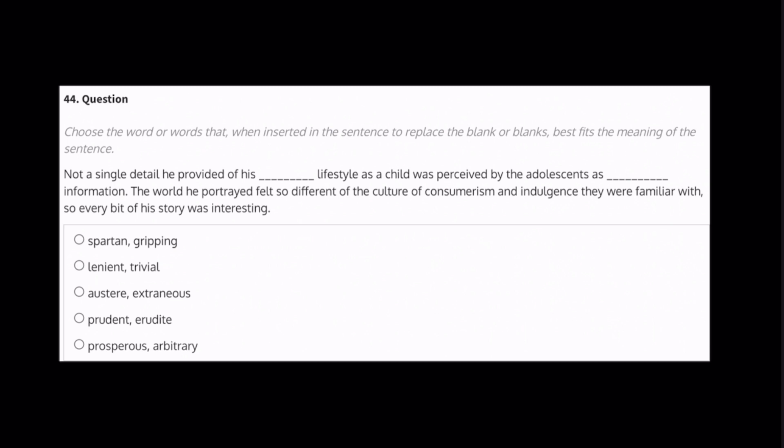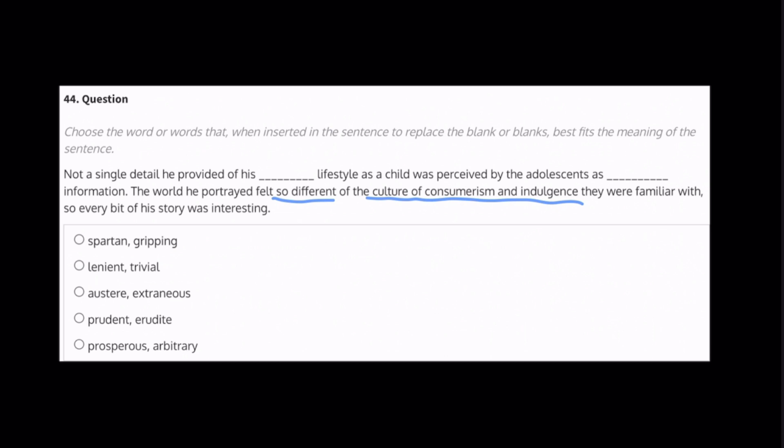Now, in a question like this, when we have two blanks, it's really important for us to, based on the context and the tone and any kind of shifts in the sentences, try to predict what type of words we should expect to find in our blanks before we go to the answer choices. Now, the second sentence here gives us a lot of hints of what we should expect to find in our first and second blanks. For example, the world he portrayed felt so different from the culture of consumerism and indulgence. So the lifestyle that he portrays is different or maybe even opposite to the culture of consumerism and indulgence that the kids are used to.